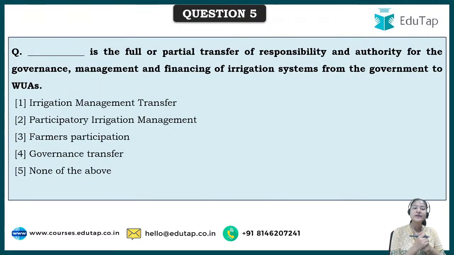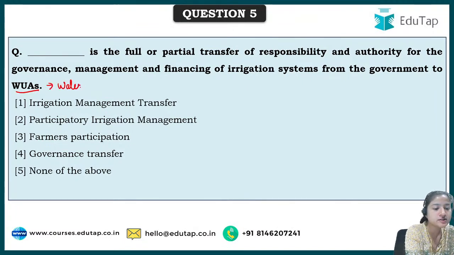And question number 5 now says, dash is the full or partial transfer of responsibility and authority for the governance, management and financing of irrigation system from the government to the WUA. What is WUA? It is the Water User Association.